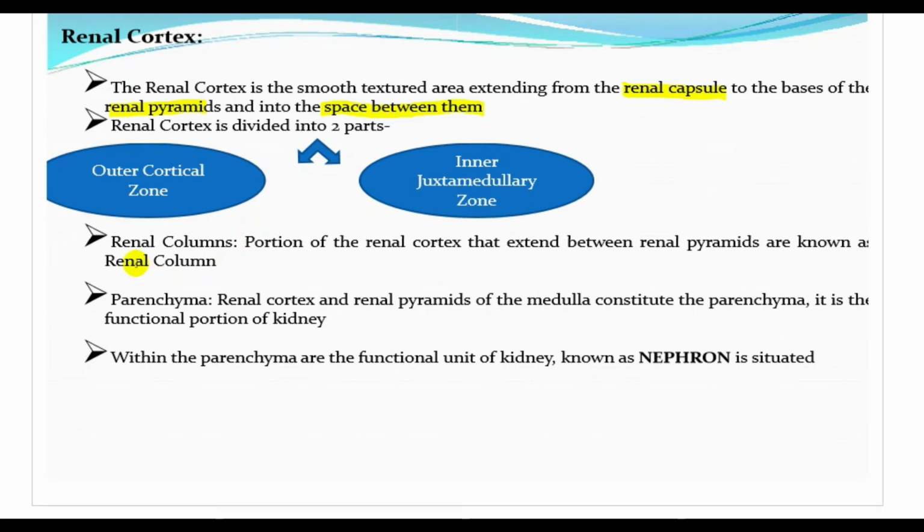Now, what are the renal columns? This renal cortex consists of renal columns and the parenchyma. The renal columns are the portion of the renal cortex that extends between the renal pyramids. So the renal cortex that extends in the region between the pyramids is the renal column.